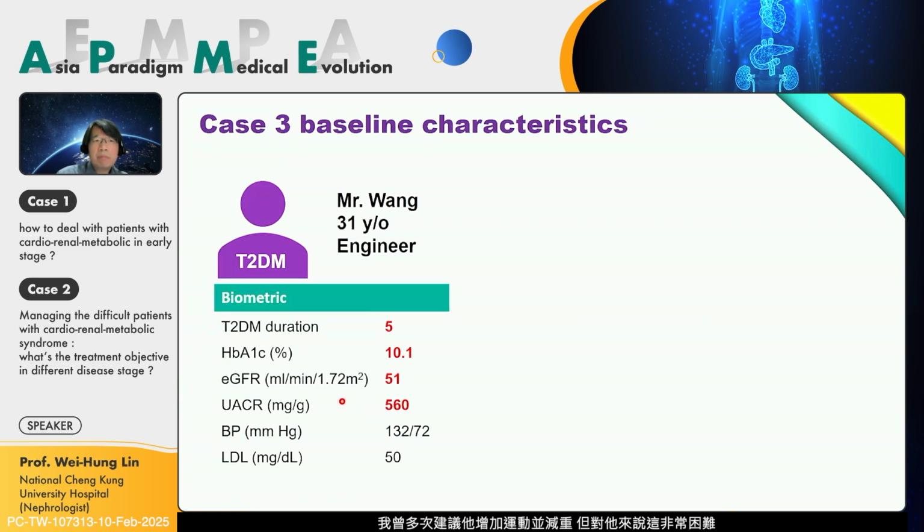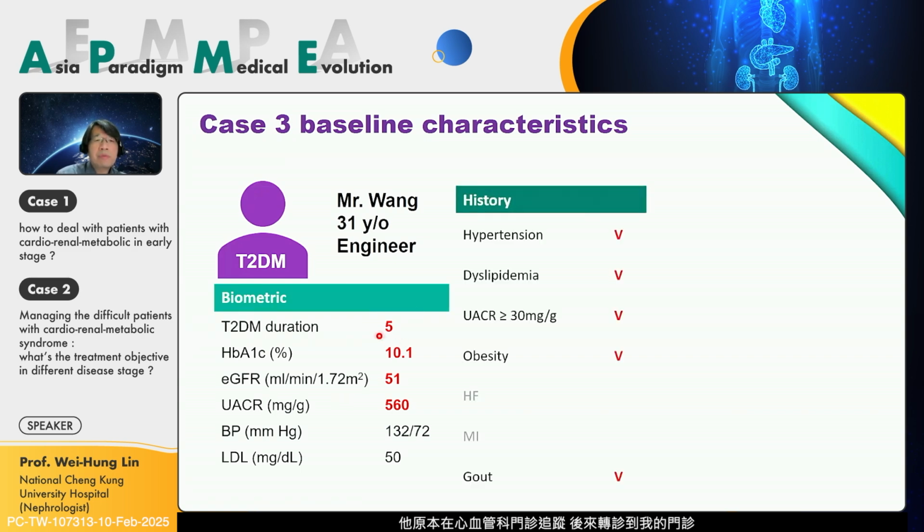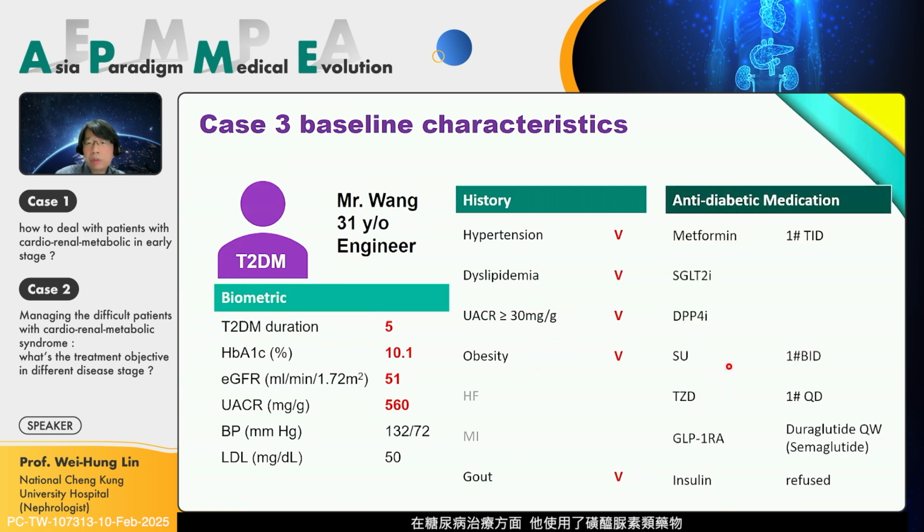I have told him many times to exercise and reduce body weight, but it's very difficult for him to do that. He was transferred from the cardiovascular department to my outpatient department. And we can see this 31-year-old has hypertension, dyslipidemia, heavy proteinuria, and obesity, and he even has gout. For diabetes control, he used sulfonylurea, TZD, and GLP-1, and he refused insulin because he has needle phobia.